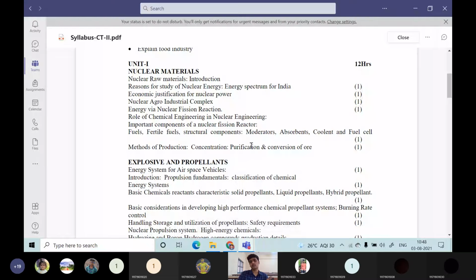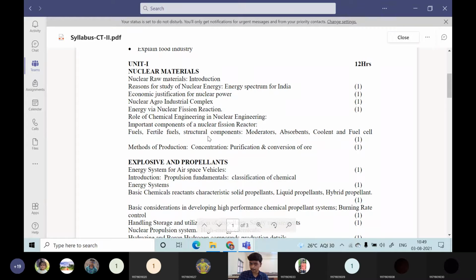Then purification. What are the off materials that we have to separate from the useful materials? Then we have to convert that ore from the fertile to the fission fuels. The fertile fuels are called secondary fuels, whereas fission fuels are the primary fuels. Fission fuels we can directly use in the nuclear power plant, whereas fertile fuel we have to convert into fission fuels. That is called conversion. So before giving the raw material to the nuclear power plant, we have to follow three steps: concentration of the ore, purification of the ore, and then conversion of ore from fertile to fission.